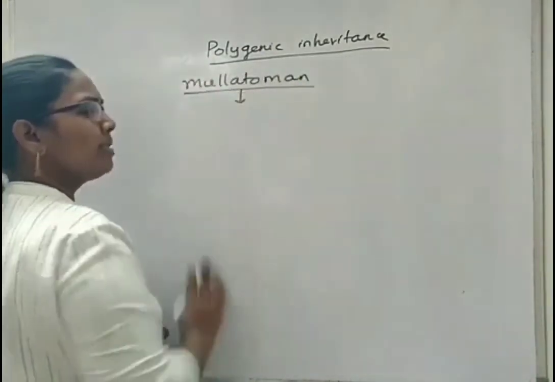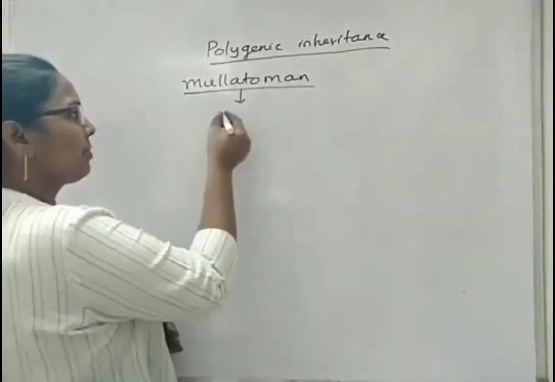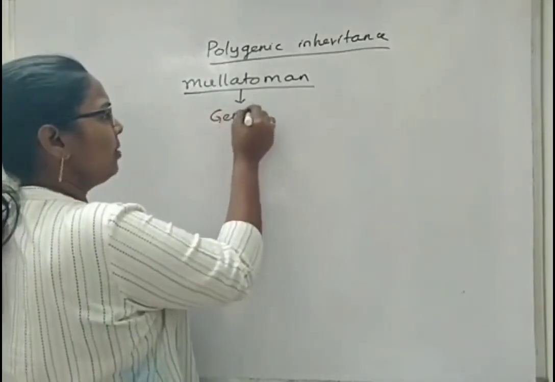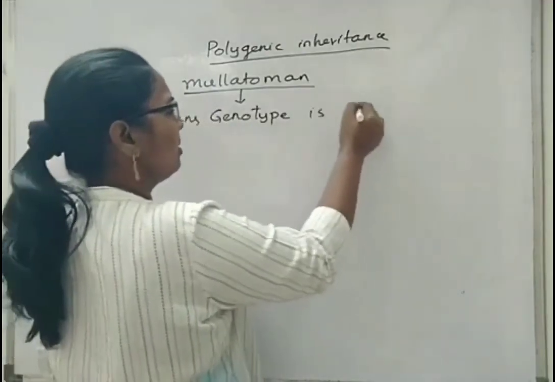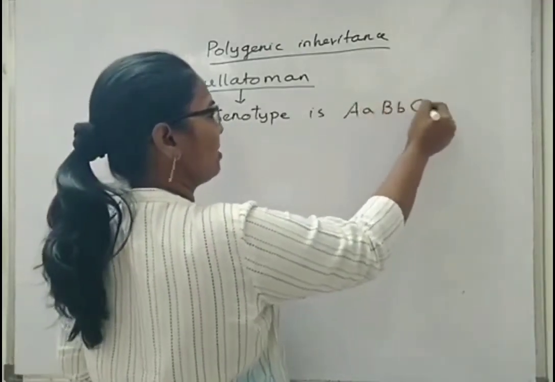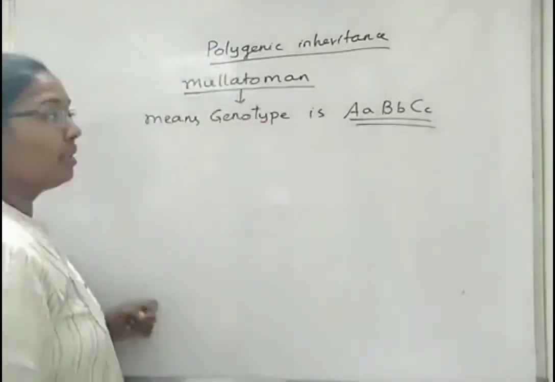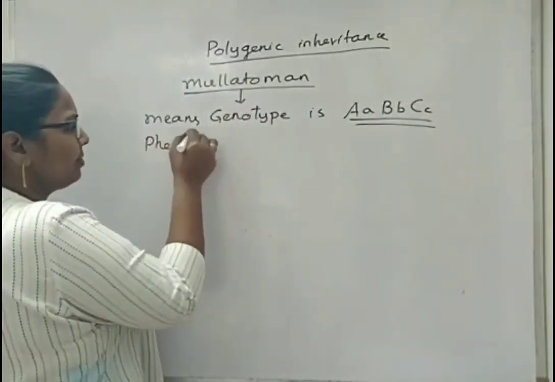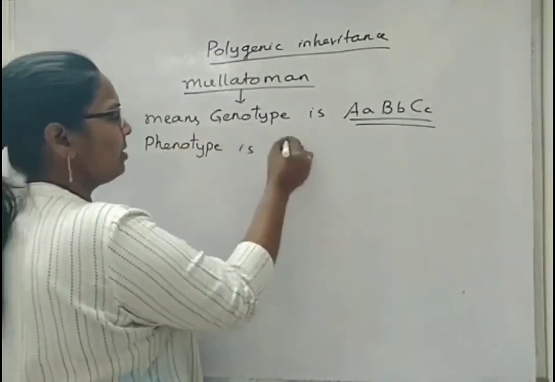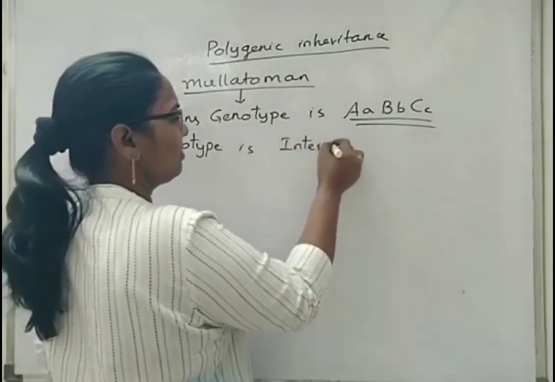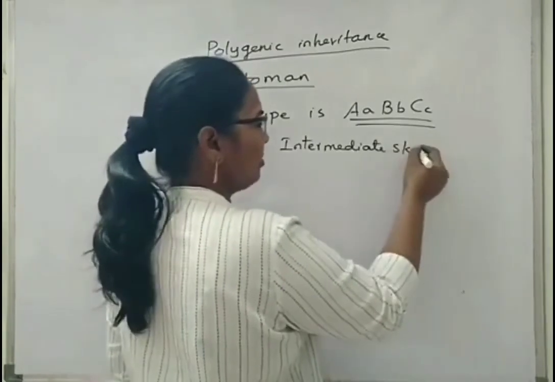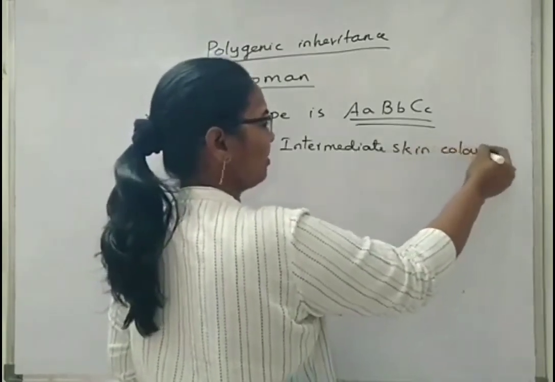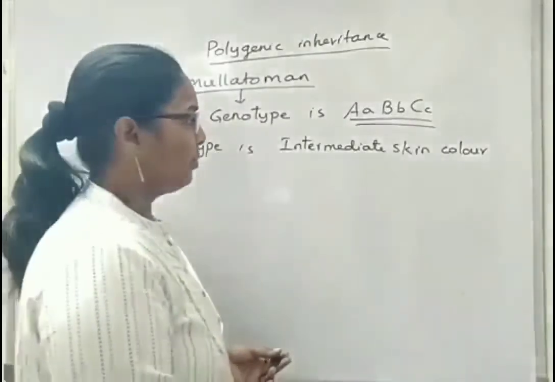It means a person with intermediate genotype. Genotype is like this, please remember this. Next, phenotype is intermediate skin color. We can also say our skin color is also like this. So this is another important term.